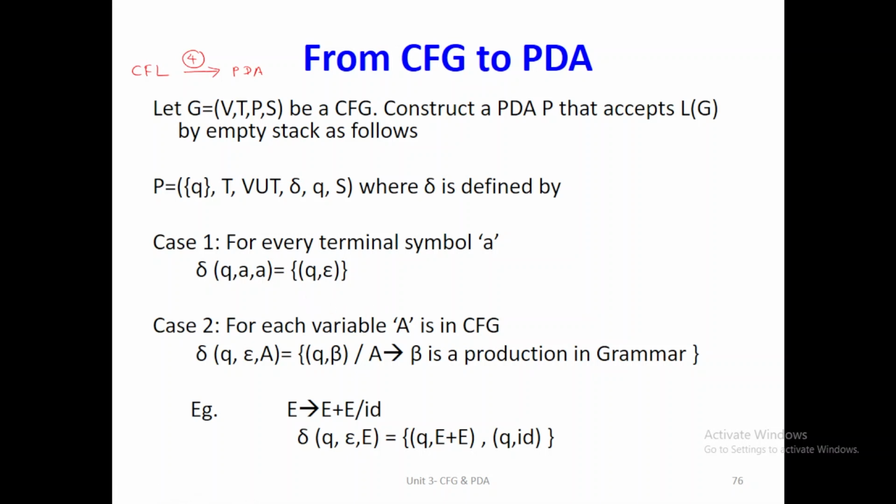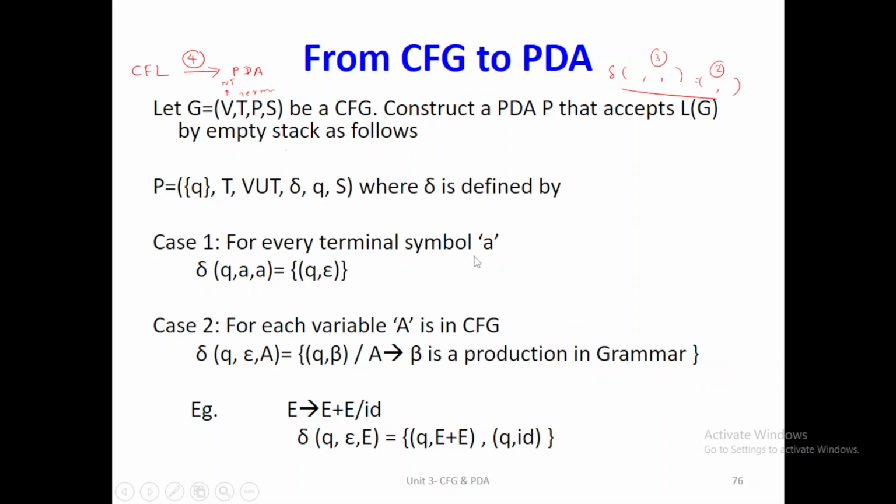Consider a CFG to PDA form. It is based upon 2 cases. The first case is if any grammar contains a terminal symbol. We already know that a grammar contains V, T, P, S. V is the non-terminals, T is the terminal symbols in a particular grammar. So based upon these variable and terminal notations, we can write push-down automata notations. For push-down automata, the input for the transition function is 3 and the output is 2. So we write these notations for a given grammar.